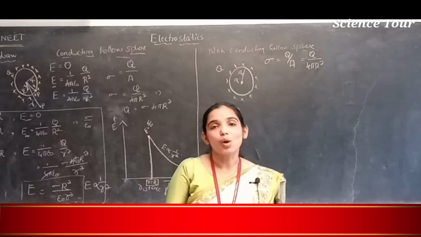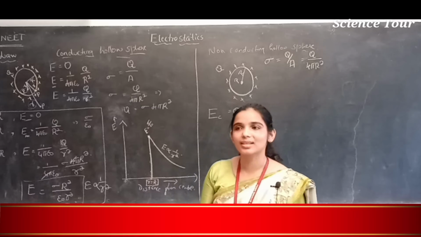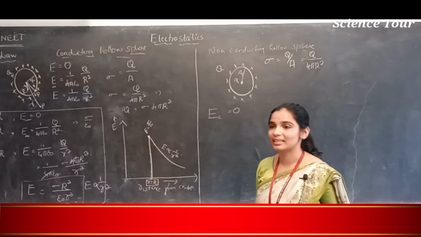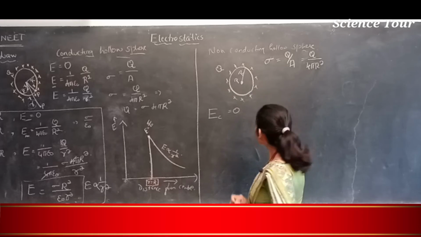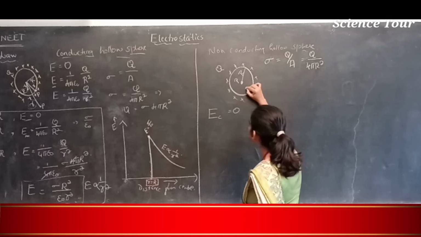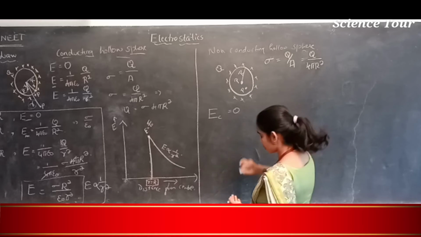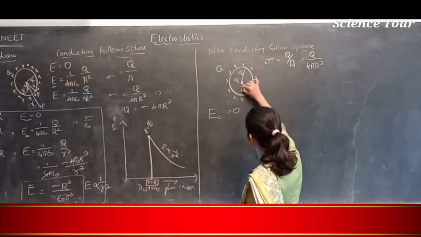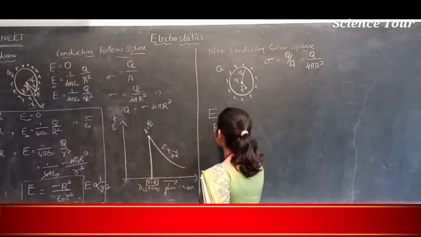But beyond the center, as R increases, electric field intensity increases. Let's say at any point P other than the center, at a distance R from the center, the electric field is not equal to 0.